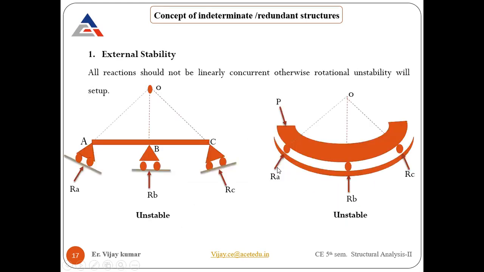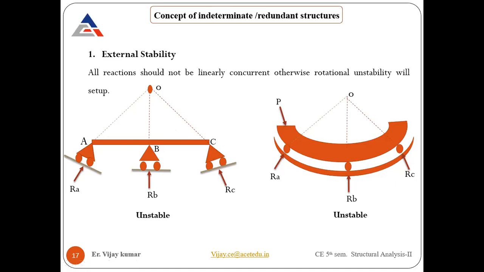Fine. Third, which I will discuss in a later part, and which is also mentioned there: all reactions should not be linearly concurrent. Whenever you draw the free body diagram and represent the reactions, they should not be concurrent, meaning they should not meet at a single point. In that case, rotational instability will set in, and that again comes under instability in the case of external. Clear? So that should not happen.